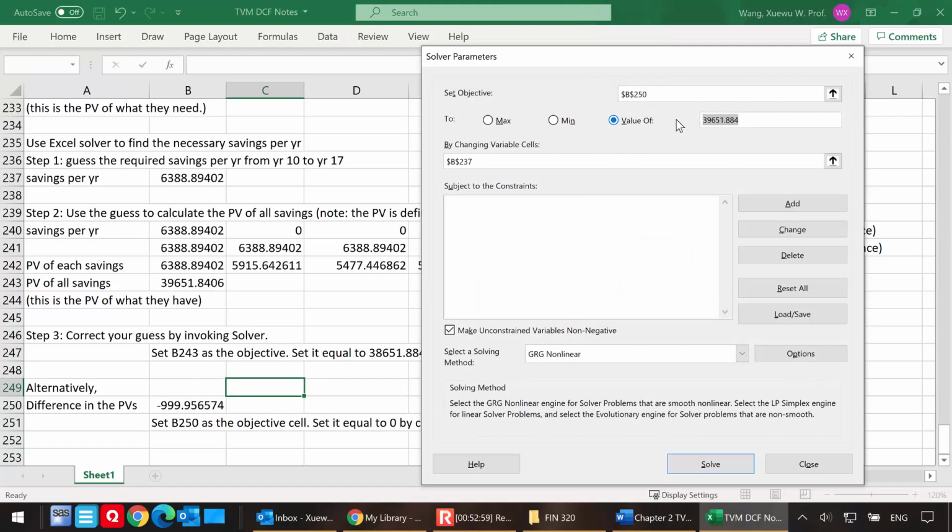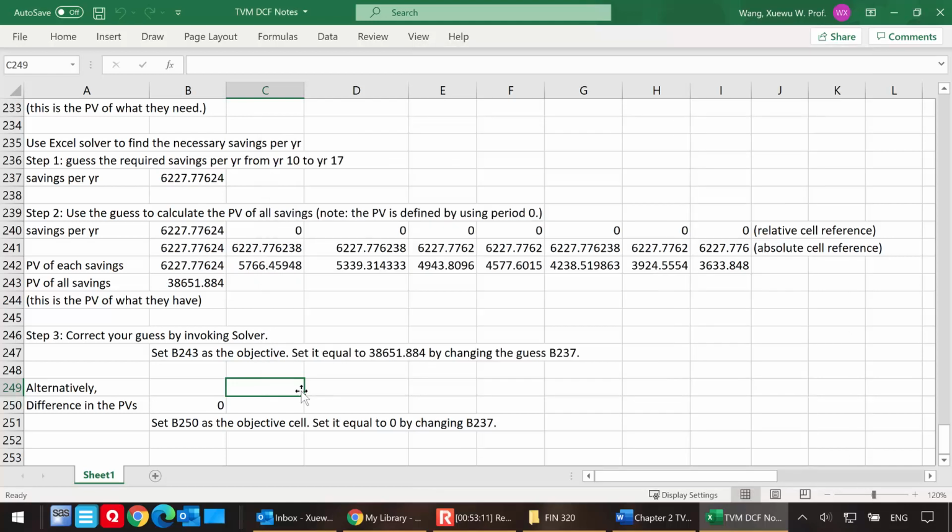I want to set that equal to the value of 0, and I think I made a mistake, that's why it did not work before. I want to do this by changing my guess here, and click solve. Yes, that one is now 0. So solver finds the solution of $6,227.78.